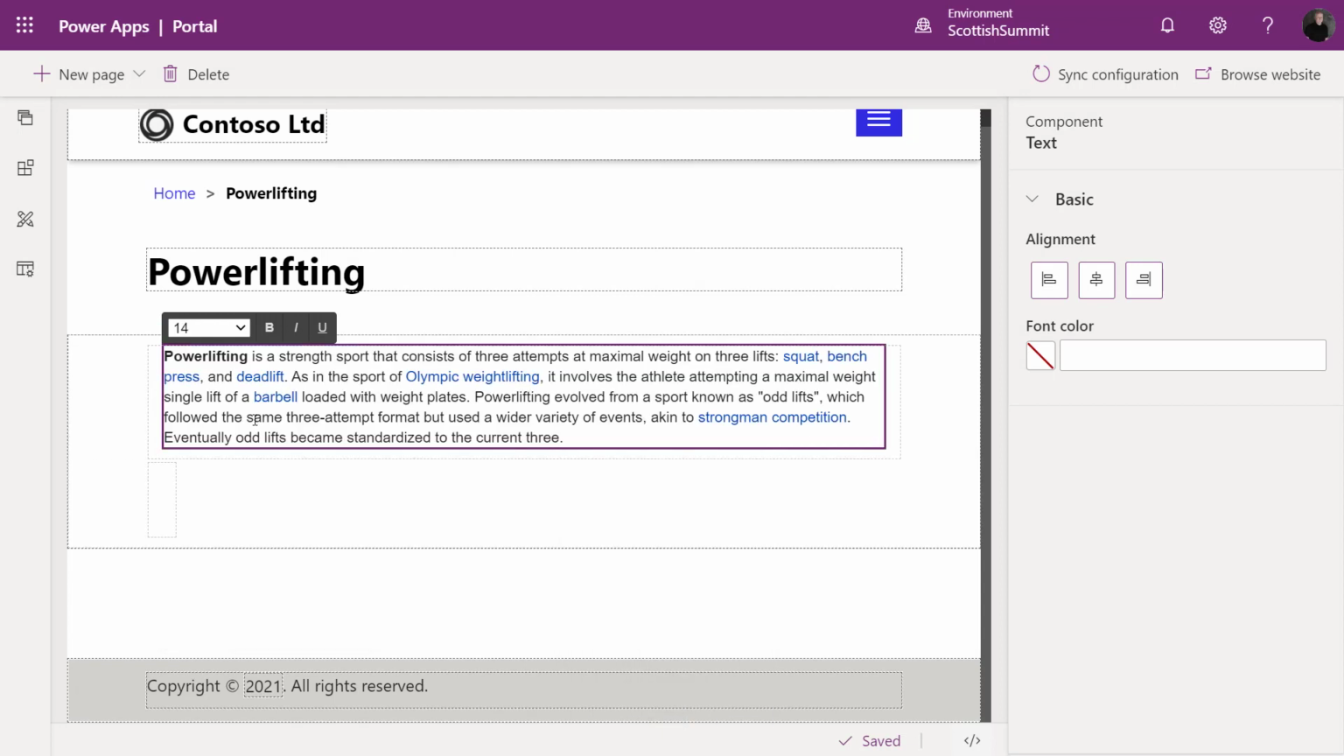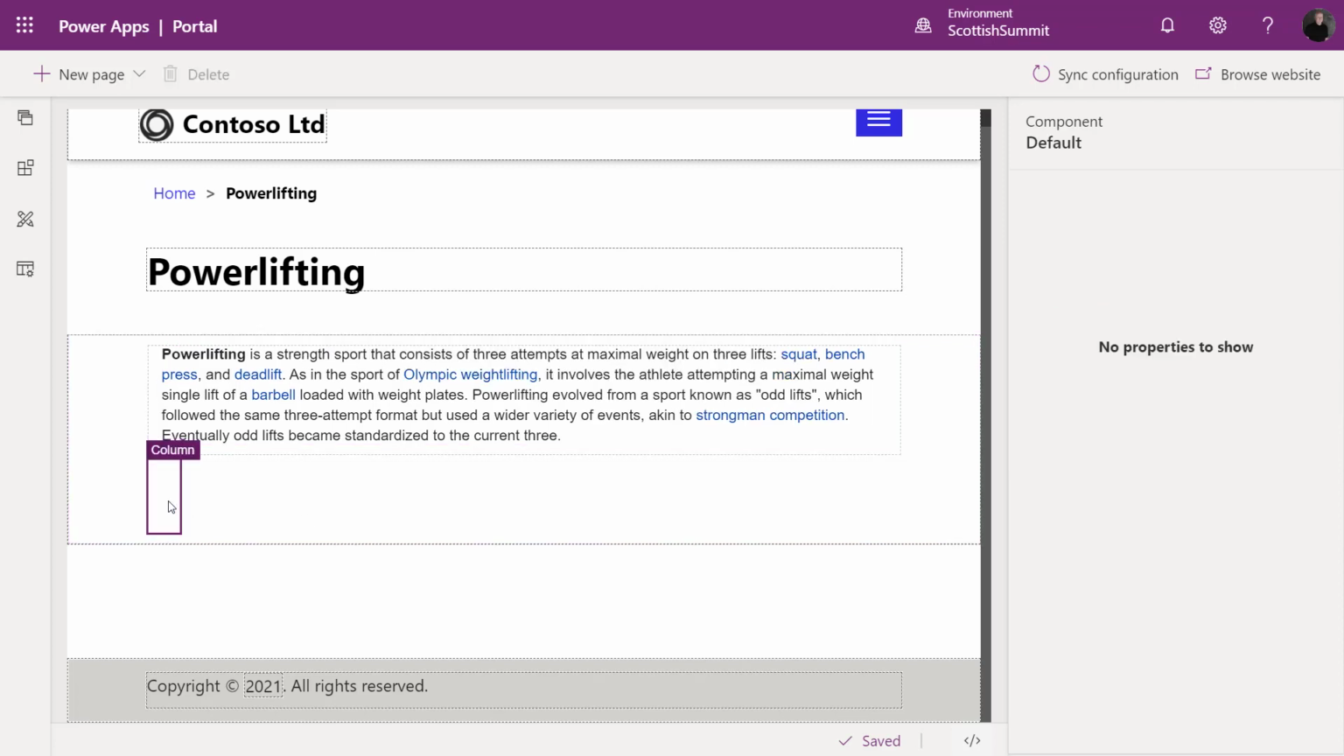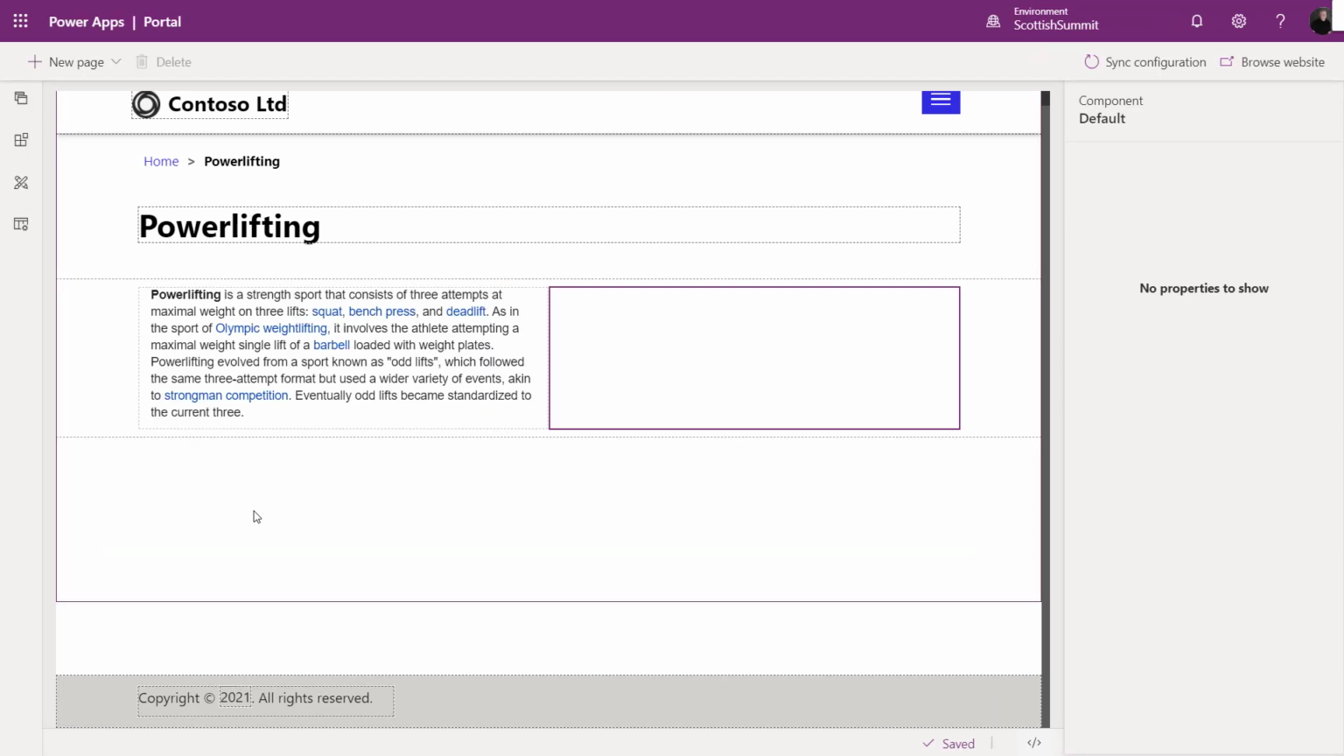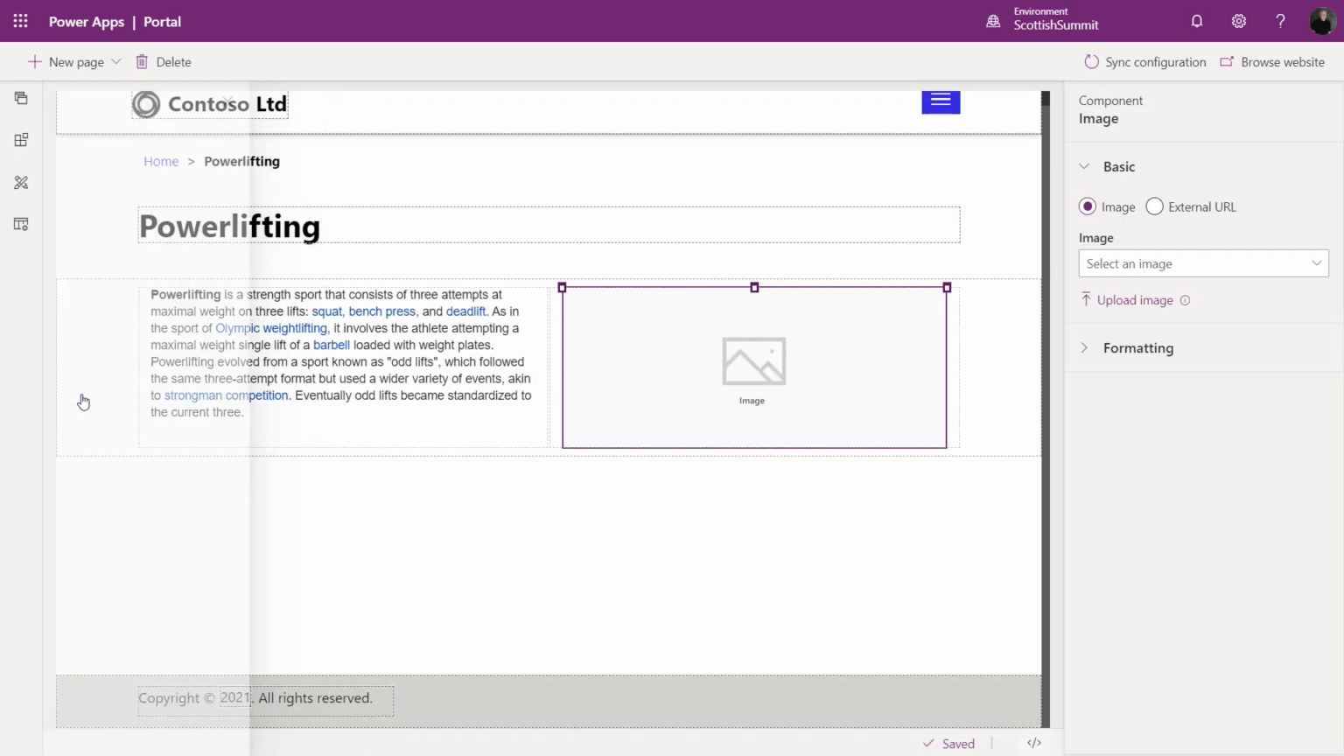I'm just going to go here, and it's just some information about powerlifting. So I'm just going to paste that in here. And then the other column, now this is shifted because Power Apps portals are responsive, meaning they're going to respond to the size of your screen. So if I just decrease the resolution of my screen a little bit, notice that my column's now popped over to the right. On this side, instead of some text, I'm going to add an image.